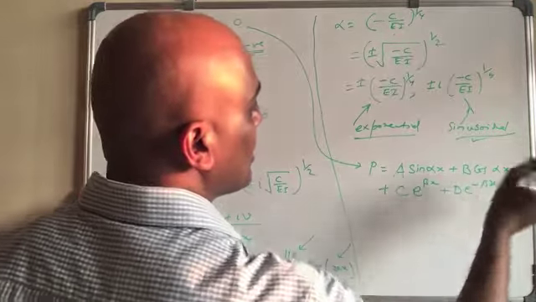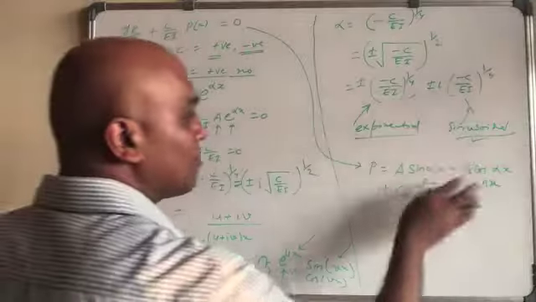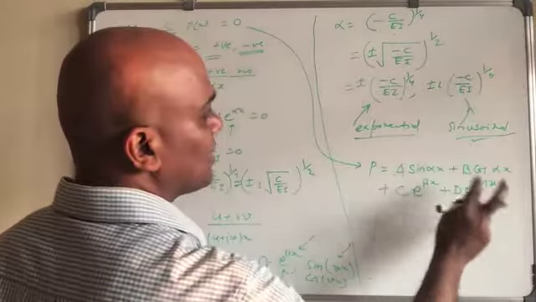So the solution will be something like this one, which will have both the sinusoidal and exponential terms.